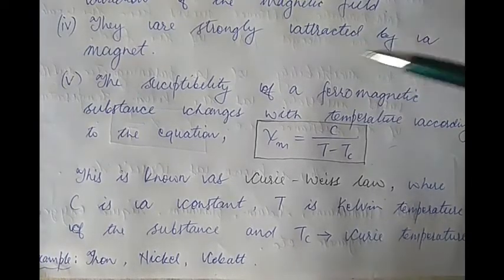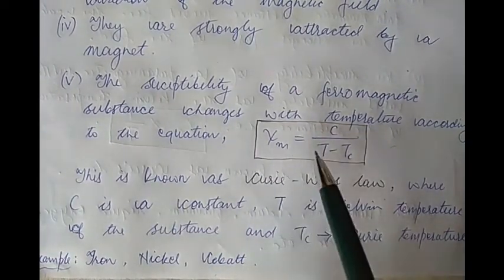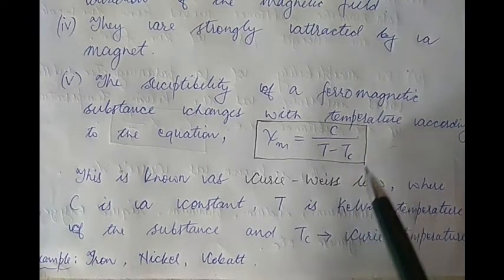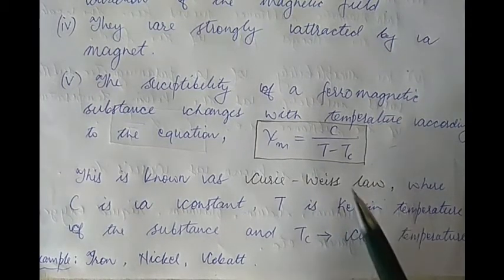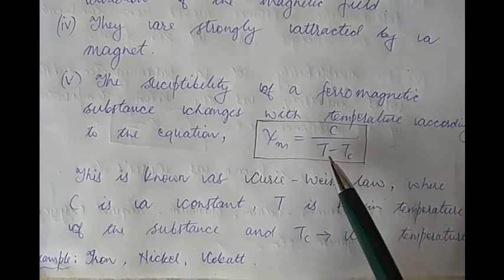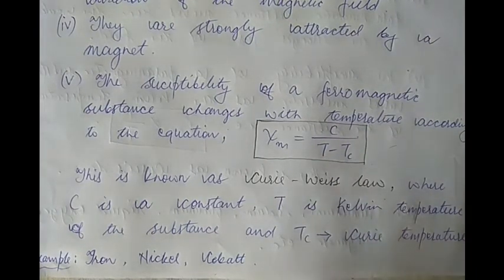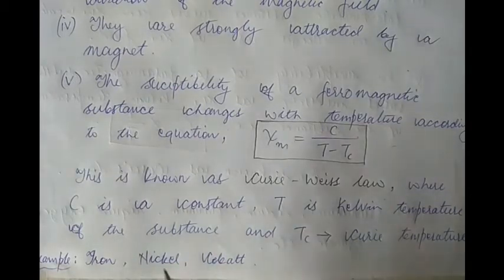Now, the susceptibility of a ferromagnetic substance changes with temperature according to the equation χm = C/(T − Tc). This equation is also called the Curie-Weiss law, whichever way you want to pronounce it, where C is a constant, capital T is the Kelvin temperature of the substance, and Tc is something called the Curie temperature for the substance. We will see what a Curie temperature is later. Now, iron, nickel, and cobalt are all examples of ferromagnetic substances, and these are also substances that are used to make a magnet.